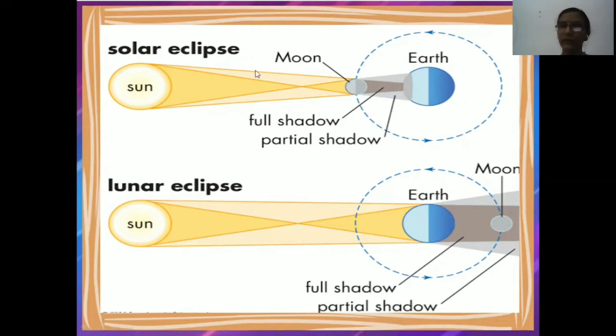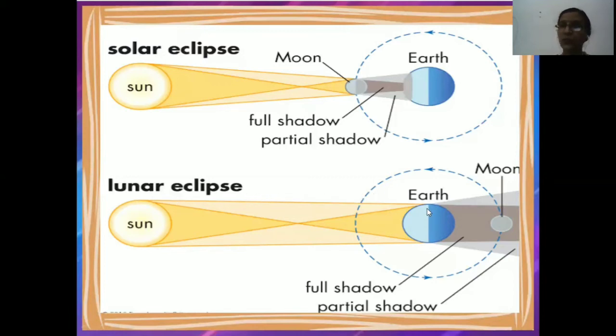We have a solar eclipse when we have a new moon, in Hindi we can say on Amavasya. Clear? So the solar eclipse happens on Amavasya. Same as the lunar eclipse, what happens? The earth comes between the moon and the sun. So the shadow of the earth falls on the moon. That is how the lunar eclipse happens.